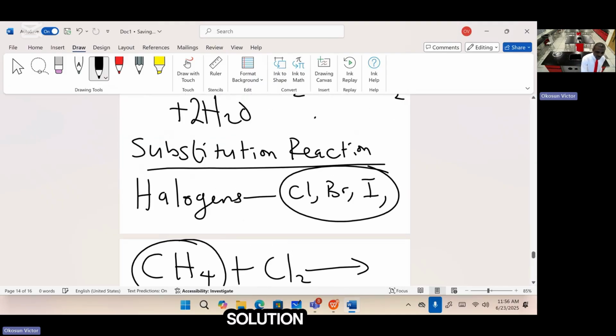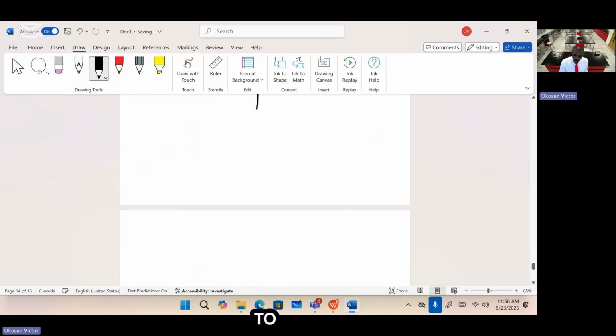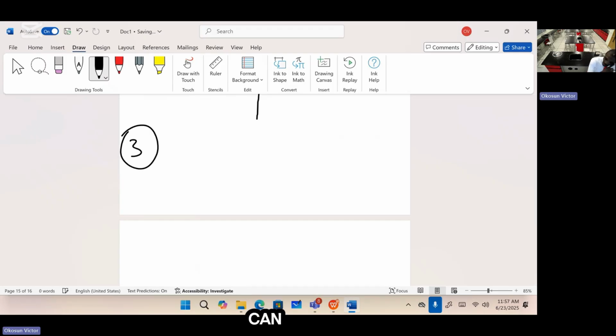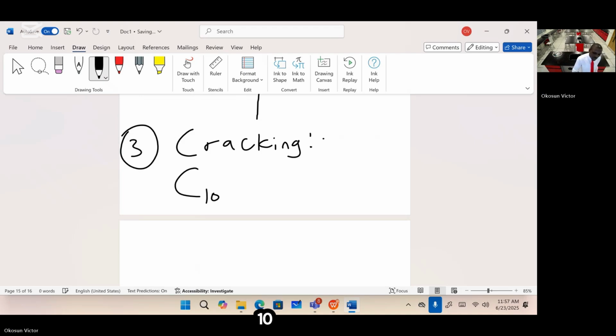There it is, substitution reaction, number 2. However, there are phenomena you need to know as well. We have what is called cracking, number 3. You can also cite this one as a reaction. Now, what is cracking? Cracking is when a long chain hydrocarbon, and when I say long chain, the chain can be 10 carbons or more, C10H22, is broken down into smaller chain hydrocarbon.